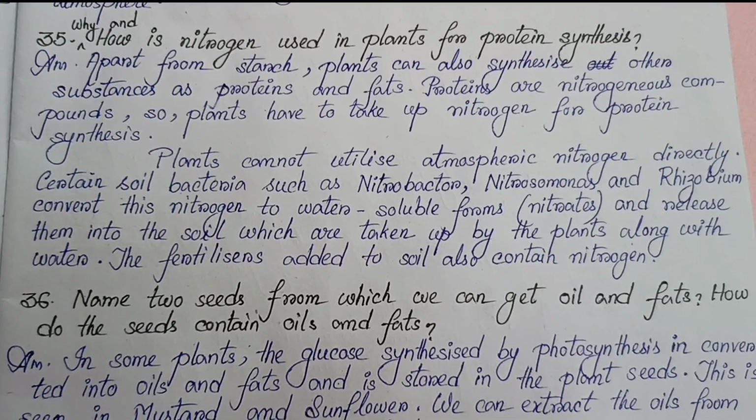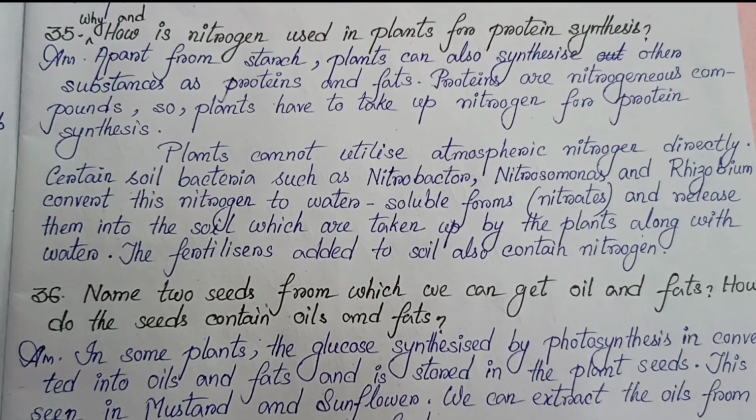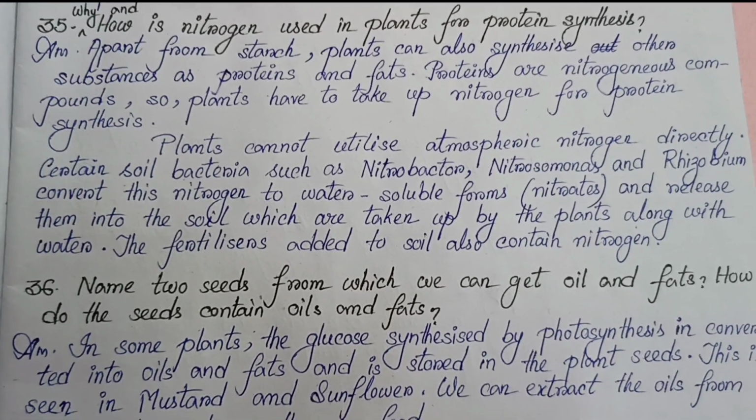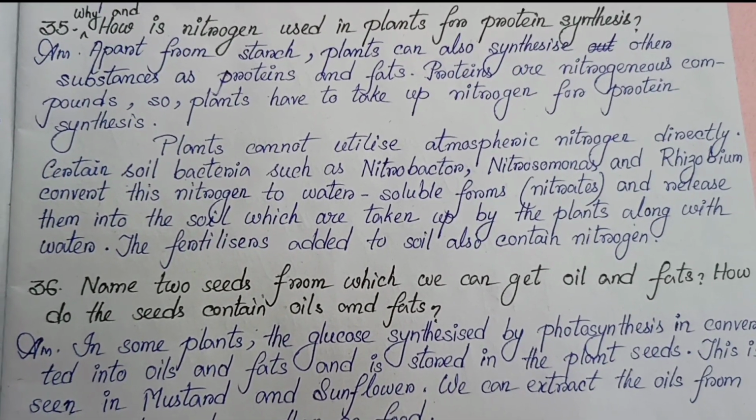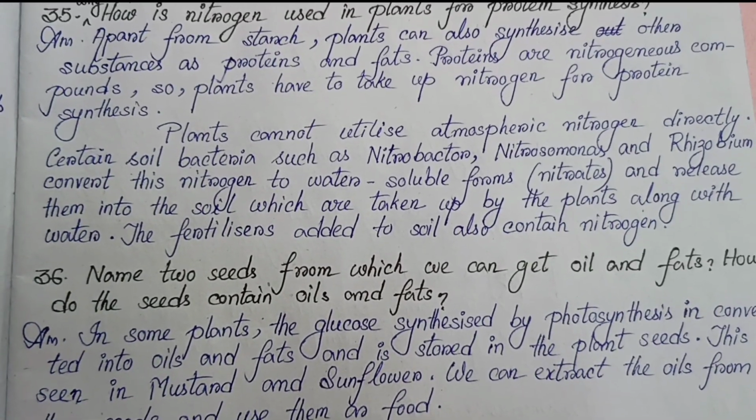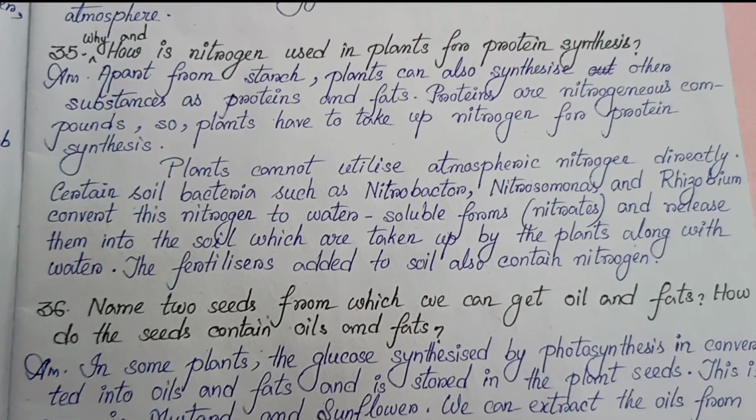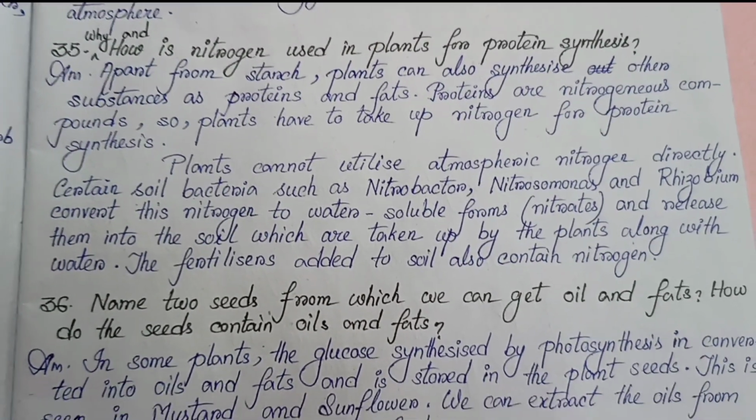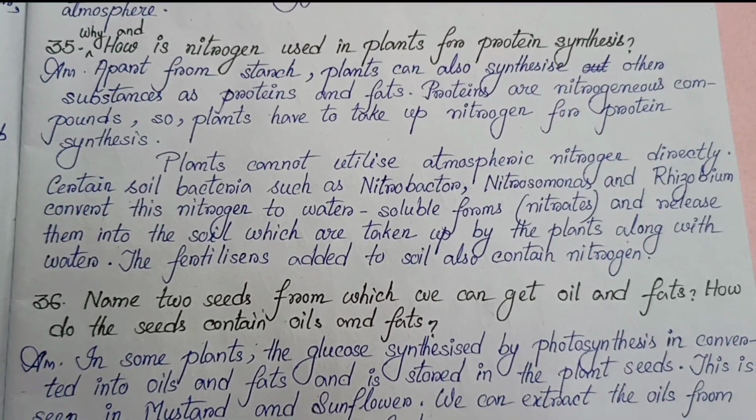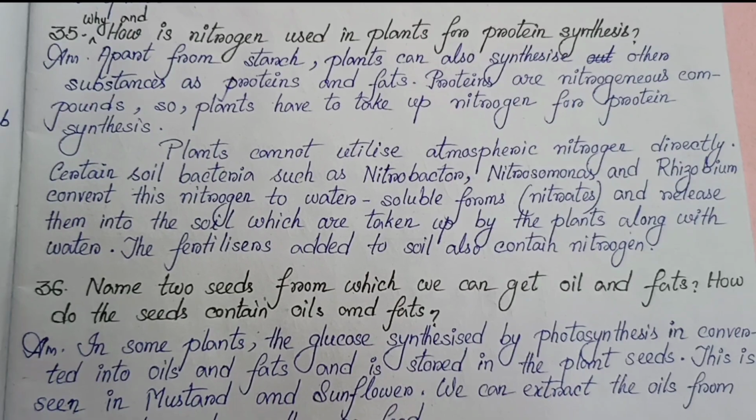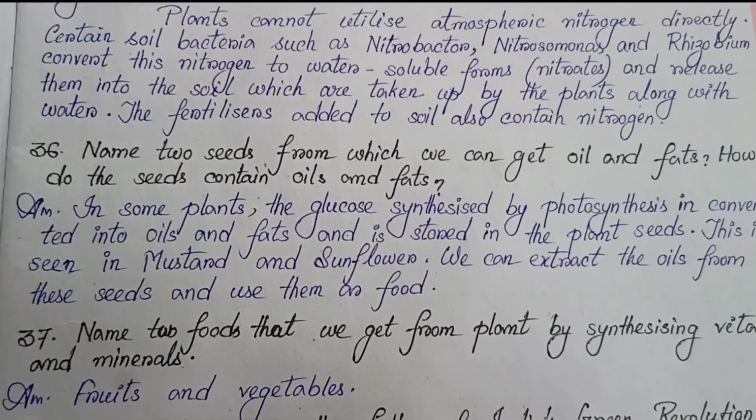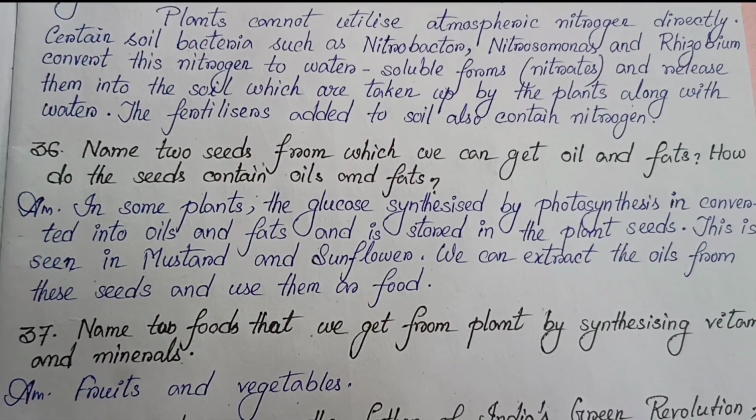Certain soil bacteria such as Nitrobacter, Nitrosomonas, and Rhizobium convert this nitrogen to water-soluble forms, nitrates, and release them into the soil, which are taken up by the plants along with water. Fertilizers added to soil also contain nitrogen.